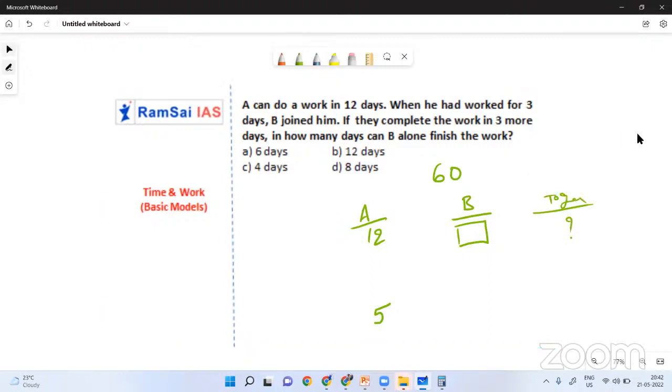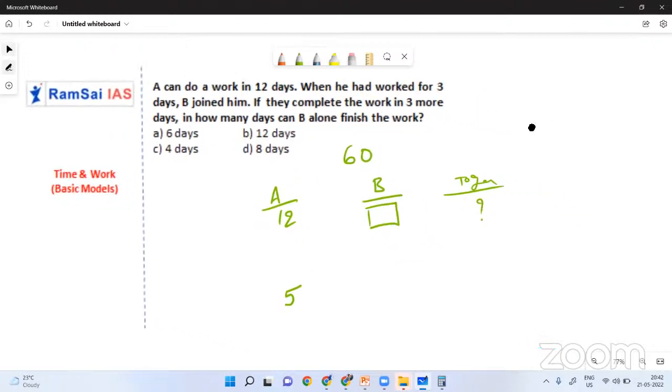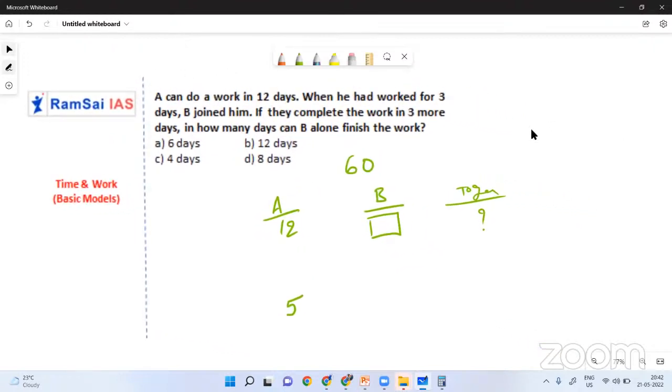So what is the question? What is the data we have? A can finish a work in 12 days. So per day he is eating 5 laddus. And what happened initially? When he had worked for 3 days, B joined. So for the first 3 days, he alone worked and he finished 15 laddus. Are you getting? First 3 days, A alone worked. So he finished 15 laddus. And out of total 60, 15 alone he finished. So remaining laddus are how many? 60 minus 15 are 45.